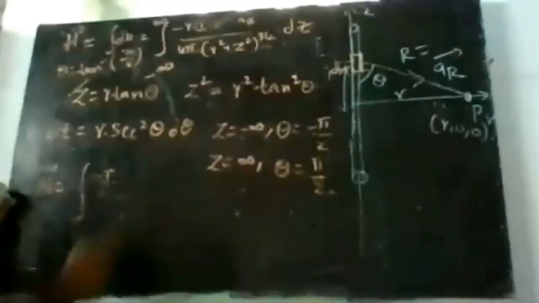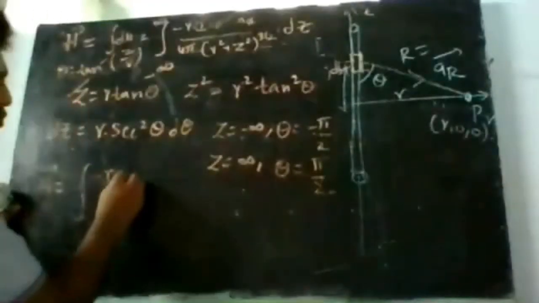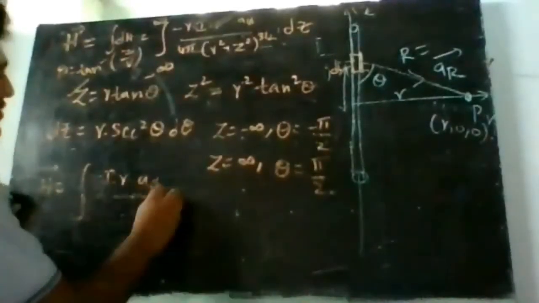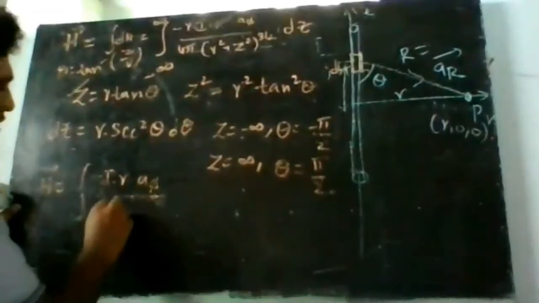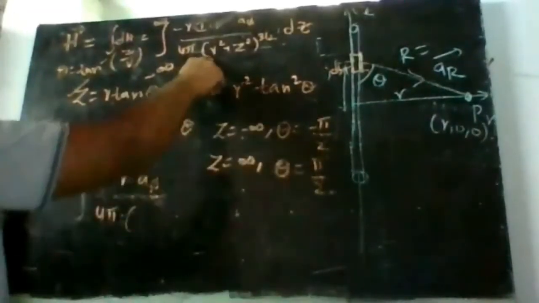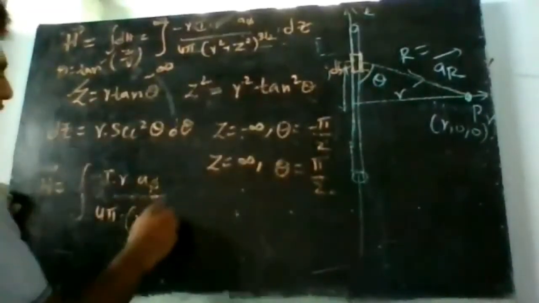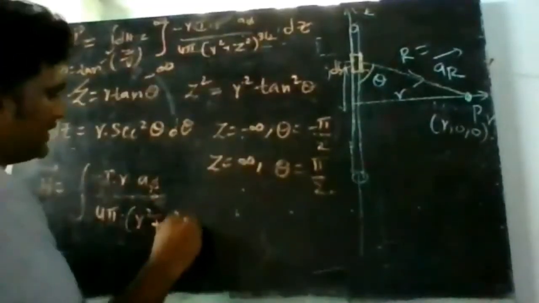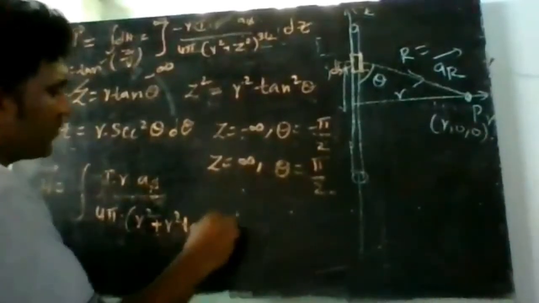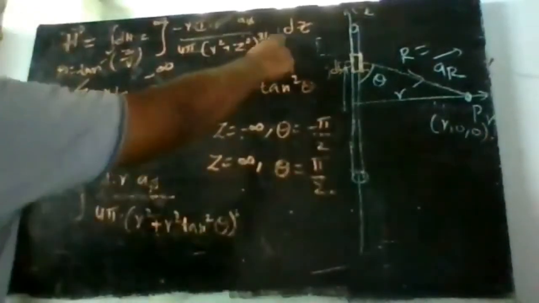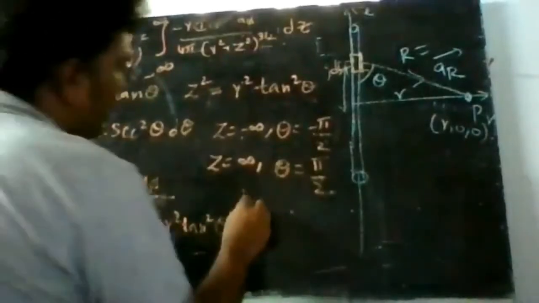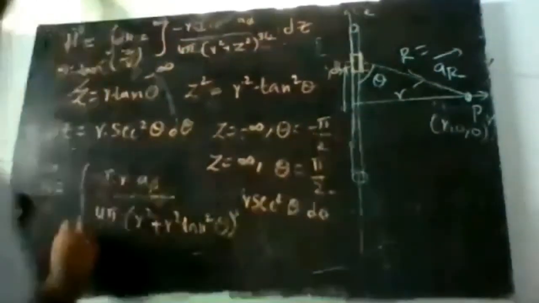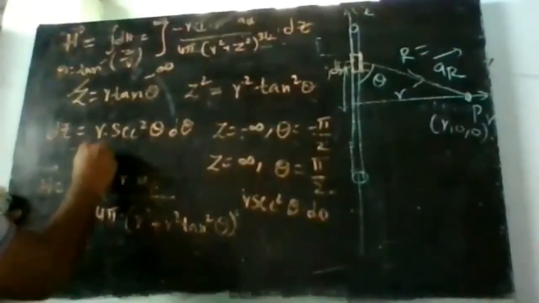So H bar is equal to the integral of minus I into r a5 divided by 4 pi. In r square I keep it as it is, and instead of z square we write r square tan square theta, and instead of dz we write r secant square theta d theta. The limits are minus pi by 2 to pi by 2.